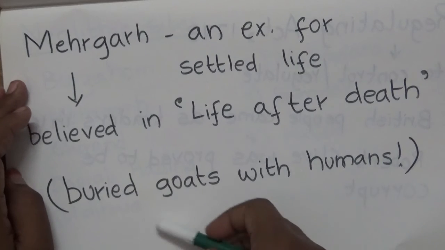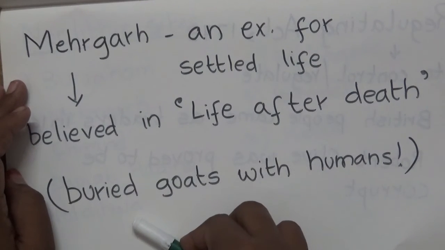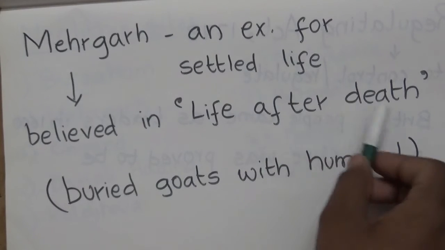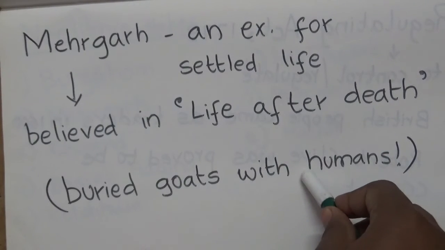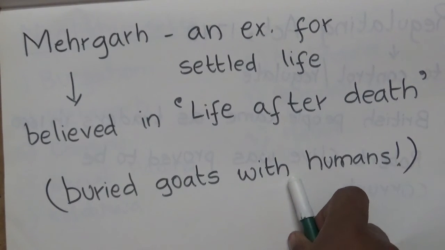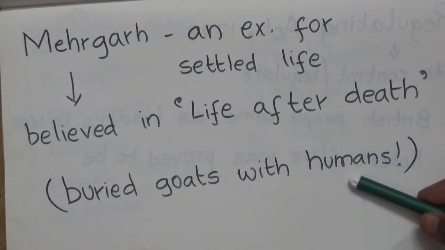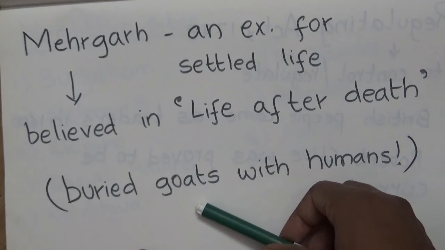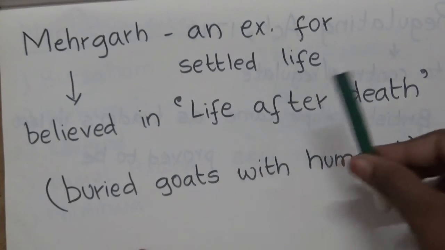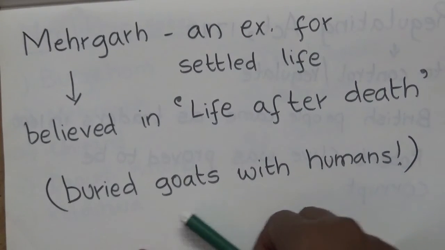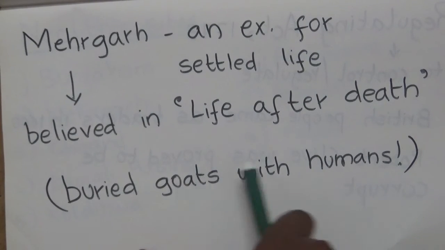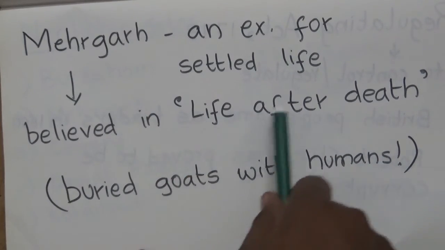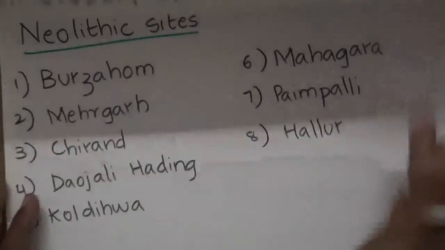That indicates they believed in life after death. Why is life after death connected with goats buried with humans? Because humans believed the goats could be food for them in their next life. That is the reason they buried goats with human dead bodies. So they believed in life after death.